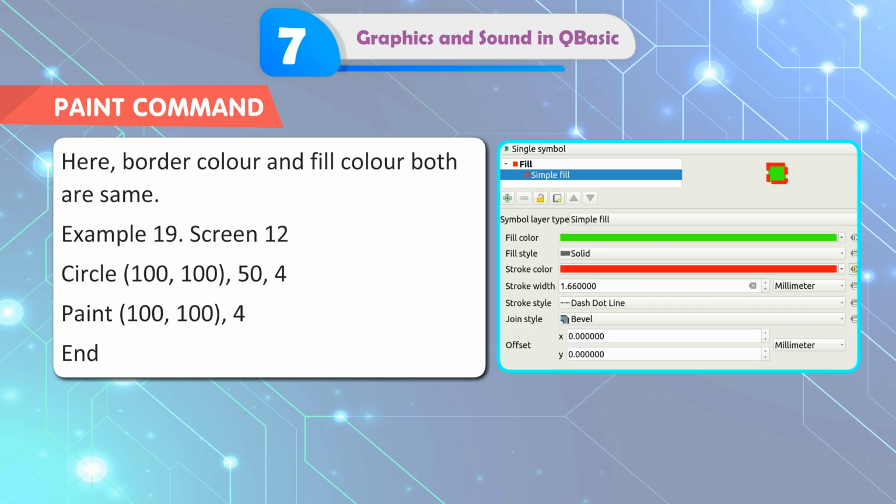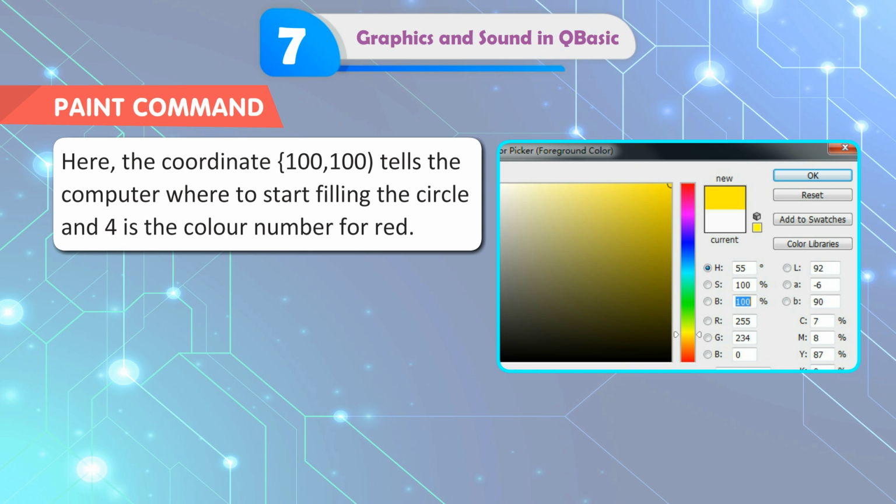Example 19. SCREEN 12. CIRCLE (100, 150), 4. PAINT (100, 104), 4. Here, the coordinate (100, 104) tells the computer where to start filling the circle and 4 is the color number for red.